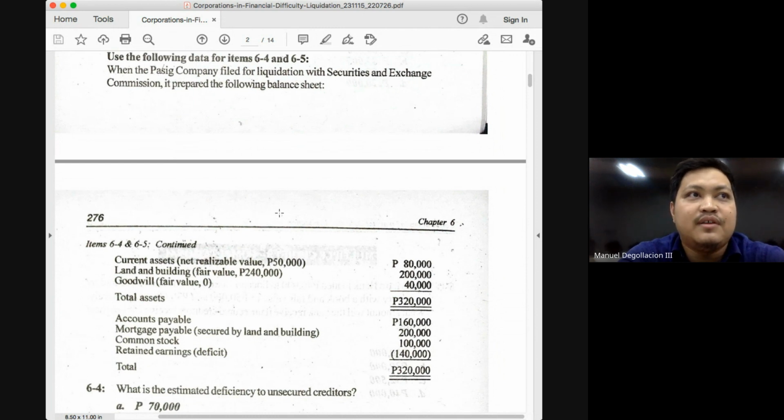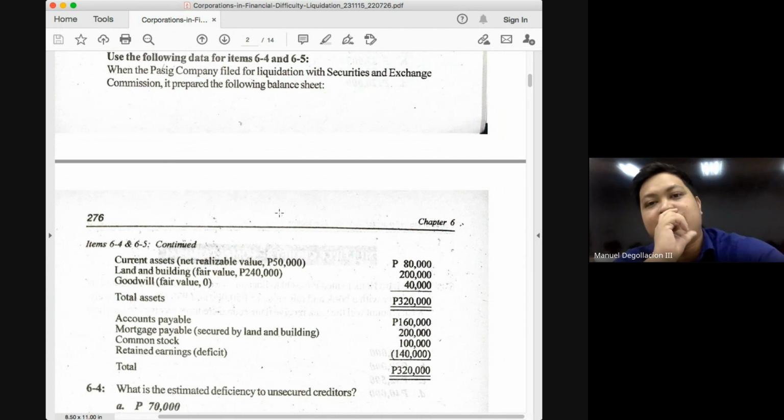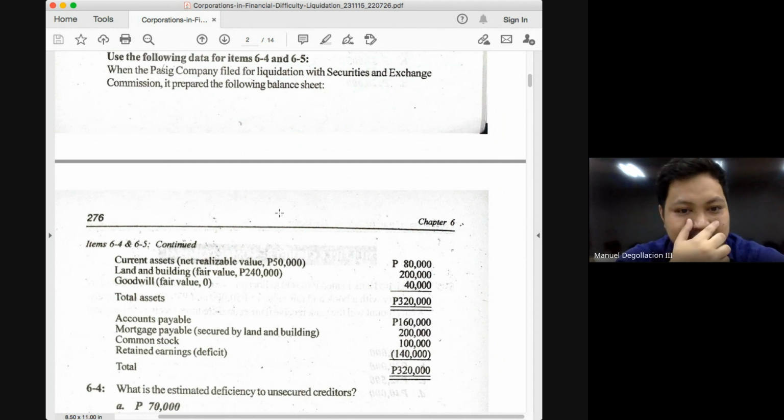70,000. If the value of your assets is only 290 and you have liabilities amounting to 360, that means you are deficient in the amount of 70,000. Again, just go back to the basic accounting equation. Basically, your deficiency will be your negative equity, class. Because again, the scenario here is that your liabilities are greater than your assets.